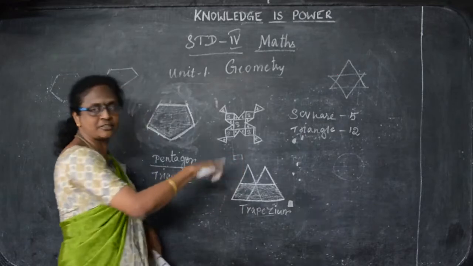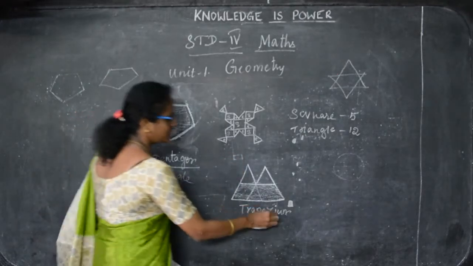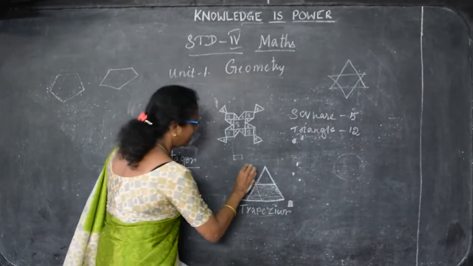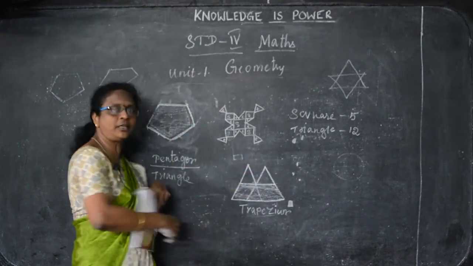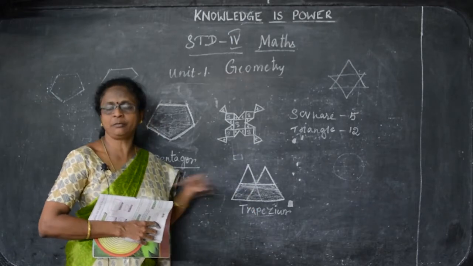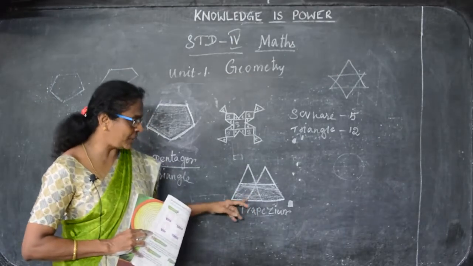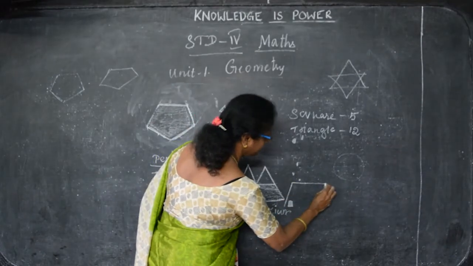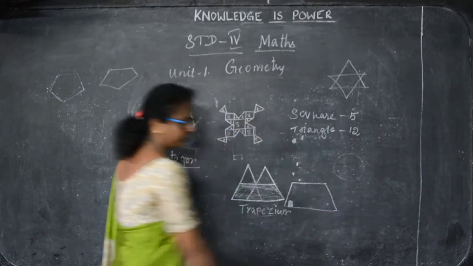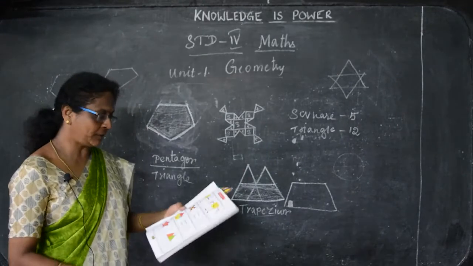So two triangles you have put and this joint. So this is the shape of the trapezium and this is the triangles. So if you shade these portions, which is the joining, the two triangle joining points, we can get the shape of the trapezium. So the trapezium will be like this. Okay, so this is the shape of the trapezium.